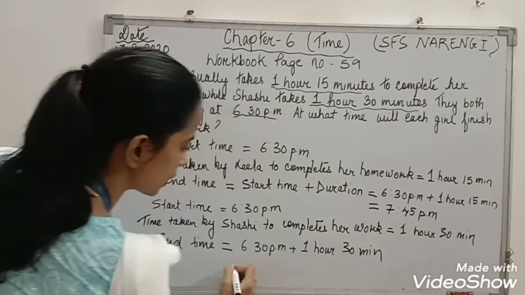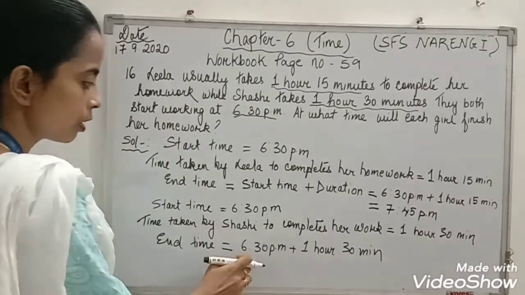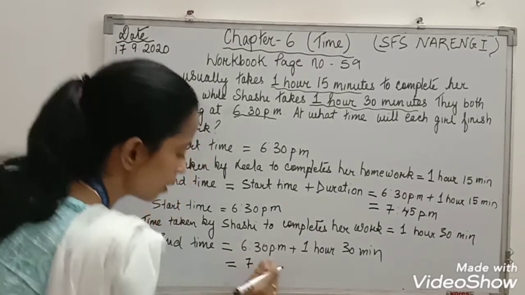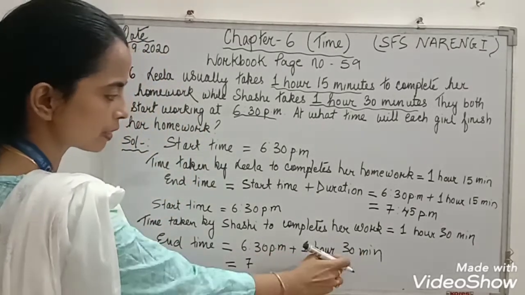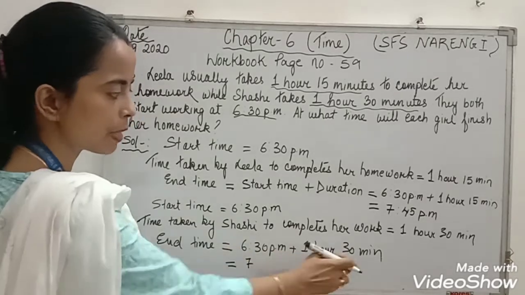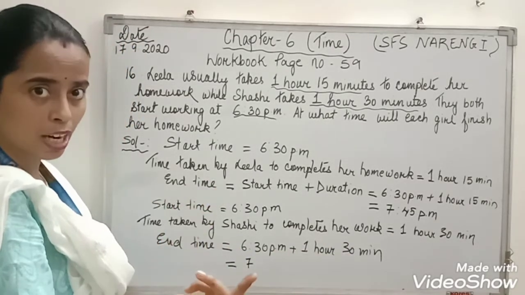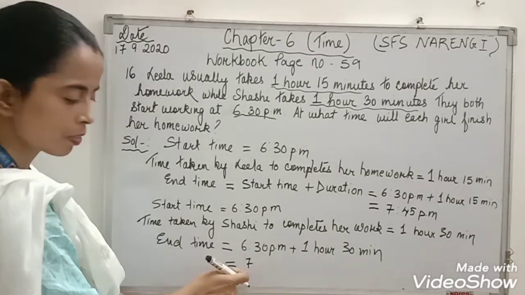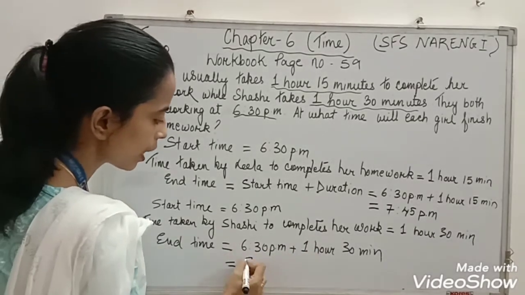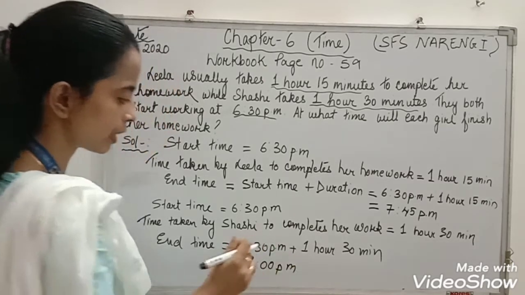So 6:30 plus 1 hour. Children, 6:30 plus 1 hour is 7:30. Yes or no? Then 30 minutes plus 30 minutes. 6 plus 1 is 7, and 30 plus 30 is 60 minutes. So 60 minutes means 1 hour. So that 1 hour you just add up with 7 hours. So the answer is 8 p.m.